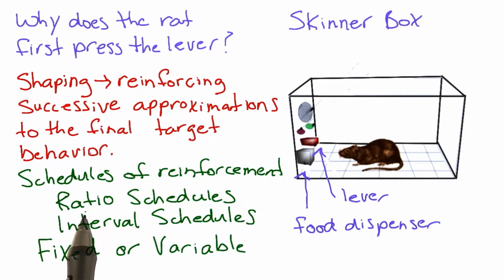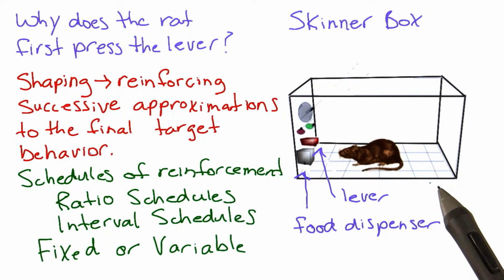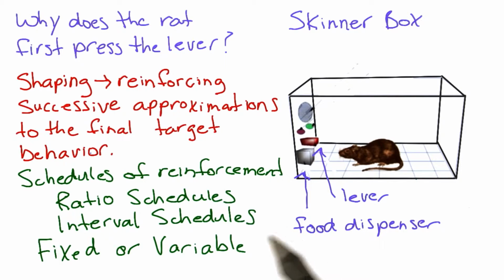We have a ratio schedule, and I could have a fixed ratio 5, which means every fifth response is reinforced. We also have interval schedules. Those are time schedules. So I could have a fixed interval 30 seconds. That would mean that the first response that occurred after 30 seconds was reinforced.